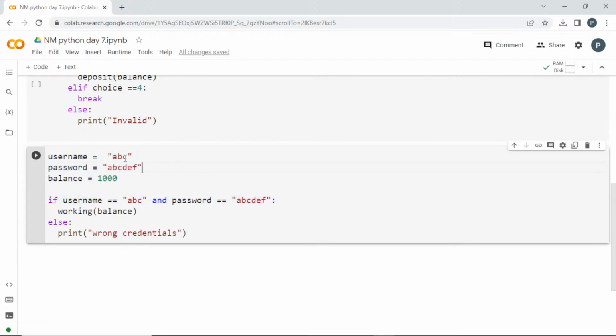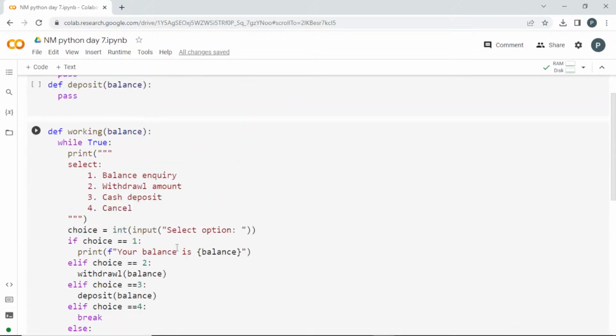So later on I'll be asking it from the user, and I'm setting a balance initially, and I'm creating a function for this. Whatever is going to happen here, I'm creating a function and I need to pass this balance, which I will be working on inside. And if the user enters wrong details, I'm just printing wrong credentials.